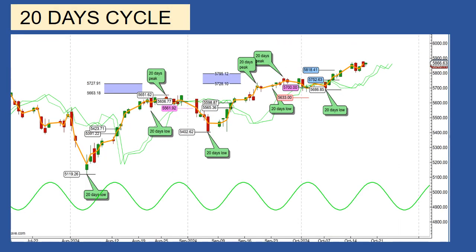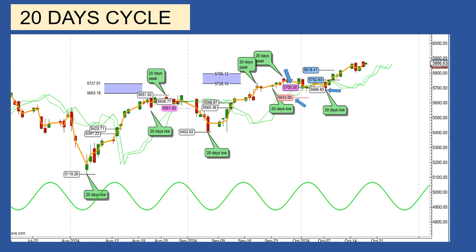As expected, on the last 20-day low formation on October 7th, the SP500 crossed very slightly his cycle lines, the green lines on the chart. The crossing occurred at 5,700 on October 2nd, for a downside target at 5,633. The 20-day low on October 7th was at 5,686, only 53 points above the target. Because the low was within the 1% margin of error, the target is considered met.